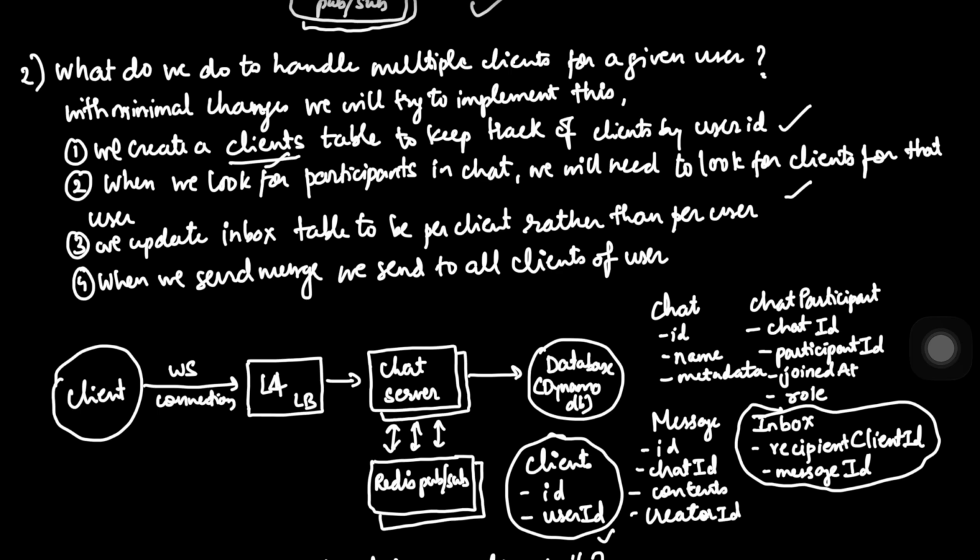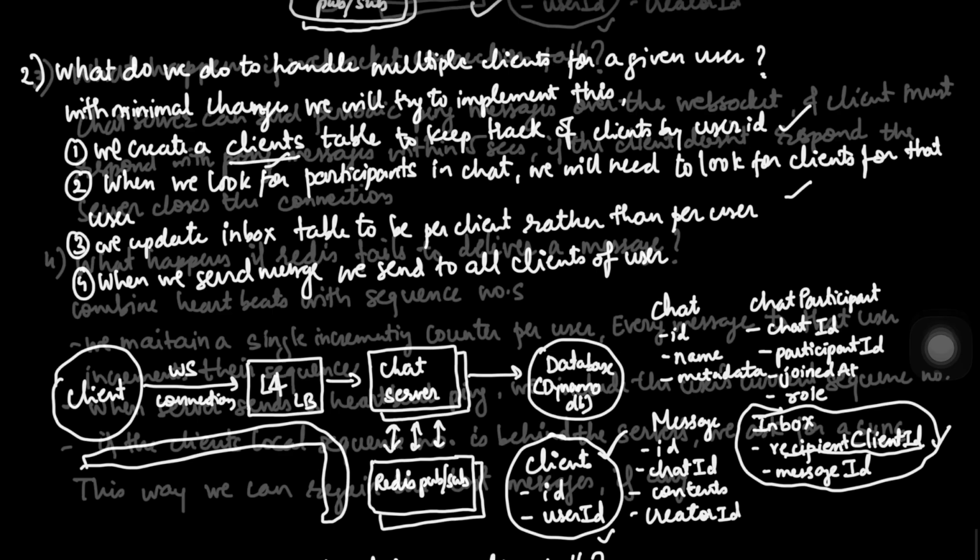This was the high level design earlier also, which we had. Now it's just that we have added this clients table and made a change in the inbox table. Where we had recipient ID earlier, now we have a recipient client ID, and that is mapped to the clients table now. And this is how we solve this problem.